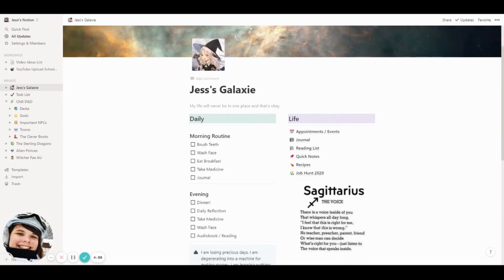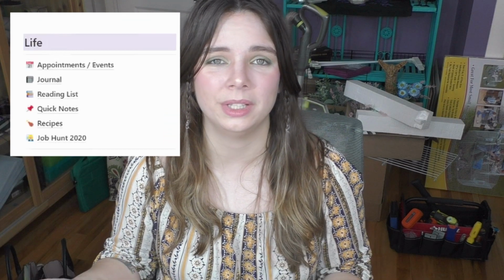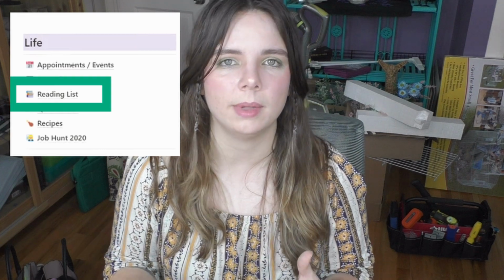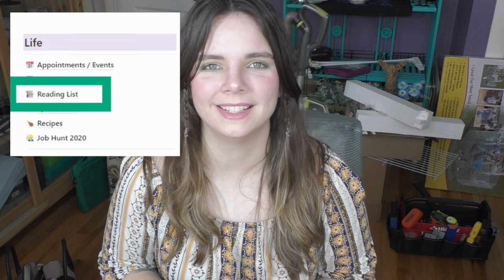Basically, I decided to build out this little page, and honestly, I don't use these checkboxes, nor do I really use the subpages on here. I do use the TBR list. That is one thing that I do use. TBR being my to be read list.